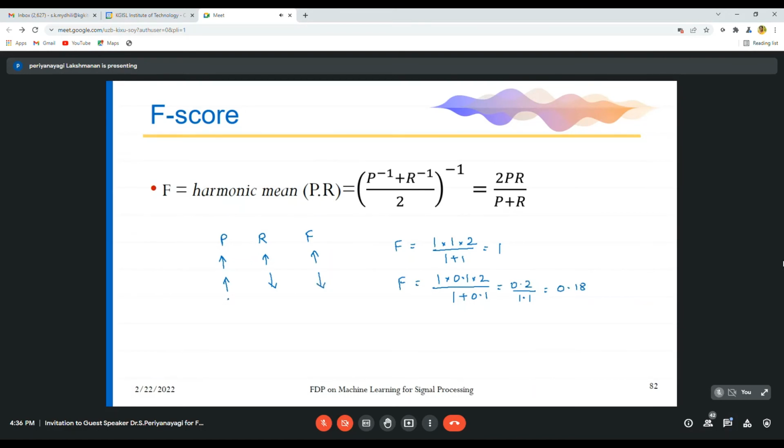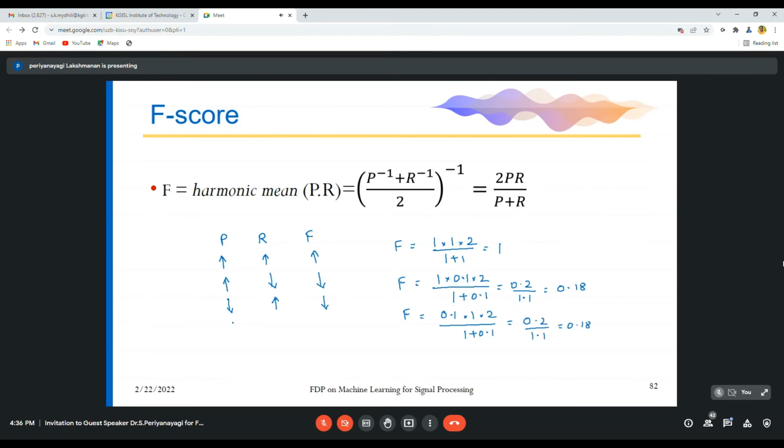If your precision is less and recall value is high, automatically your F will also be low. You can try 1 into 1 into 2 divided by 1 plus 0.1, which is equal to 0.2 divided by 1.1, which is again 0.18.